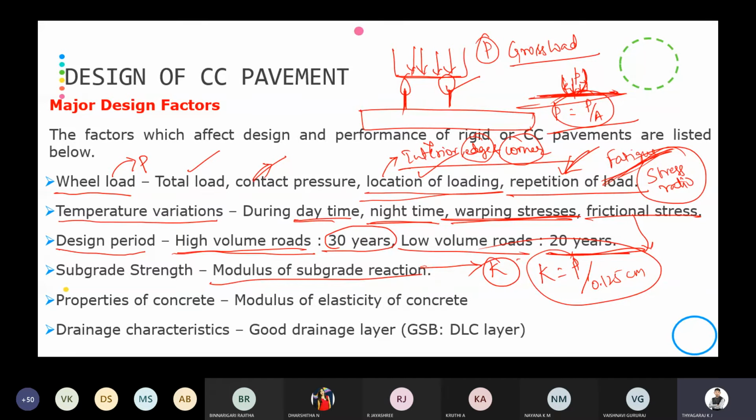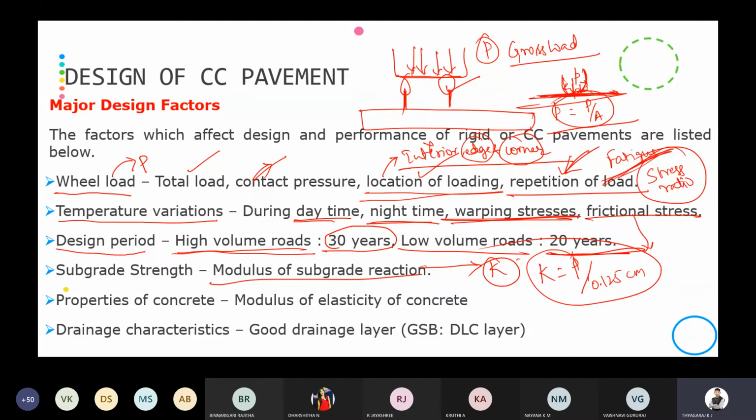Whenever you conduct a plate load test on the rigid pavement, the slab will be acting as a thin elastic plate resting on a viscous media, which will depend on the modulus of subgrade reaction. Why? Because if you consider the radius of relative stiffness, there we will be using this modulus of subgrade reaction.